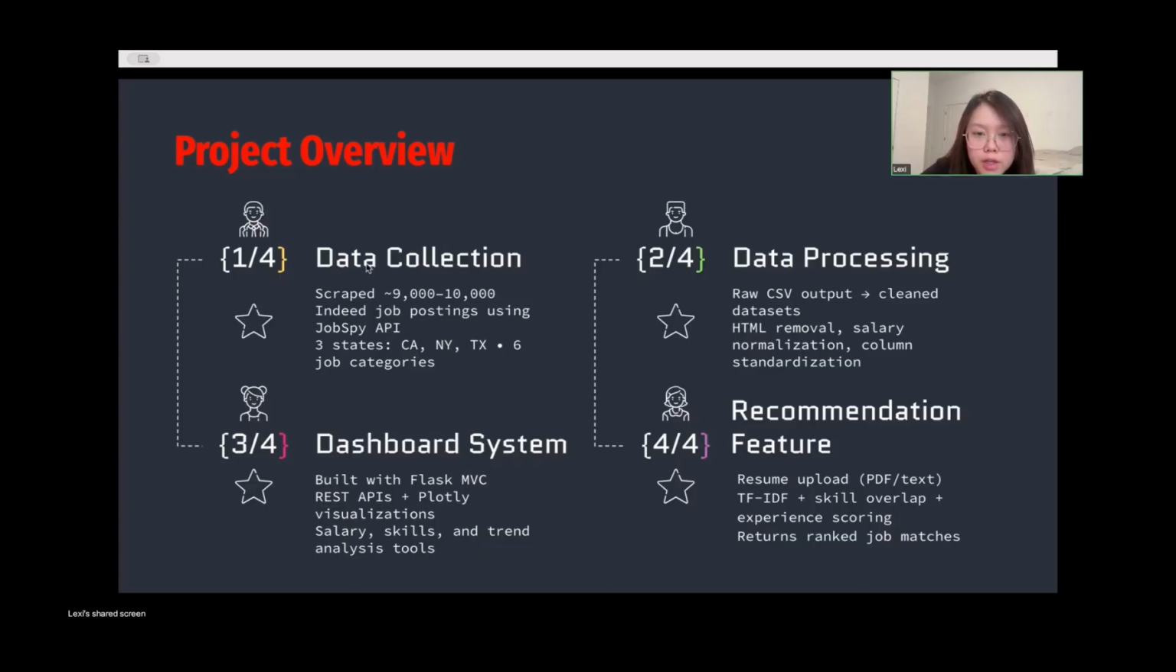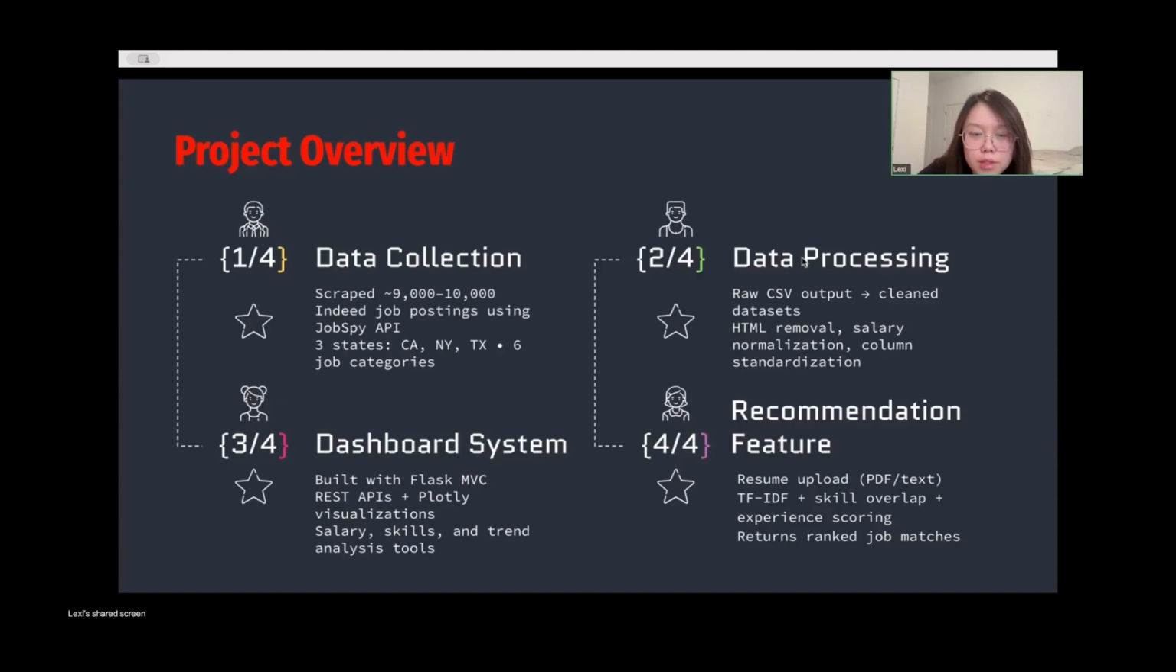First, for data collection, we scraped approximately 9,000 to 10,000 job postings from Indeed using the JobSpy library, which interfaces with Indeed's GraphQL API. The scraping procedure retrieves detailed information such as job titles, companies, locations, salary range, posting dates, and full job description for each posting across the three states and job categories.